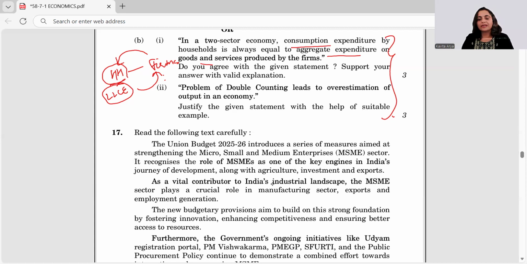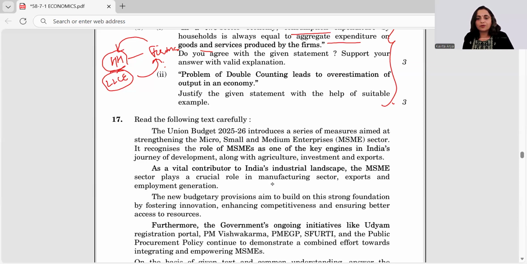Problem of double counting leads to overestimation of output in an economy. A very true statement it is. So problem of double counting, first and foremost thing is you have to state that when the income is counted more than once. When we say more than once, it's not to be said twice, please. It can be 3 times, 4 times also. So more than once means it's the problem of double counting.